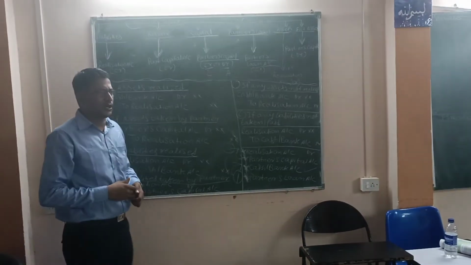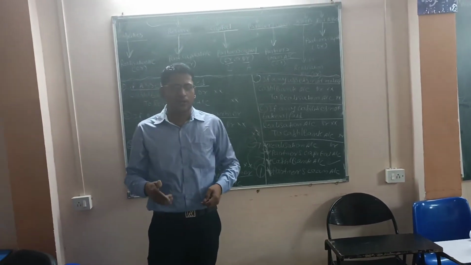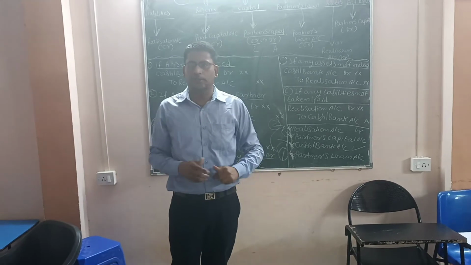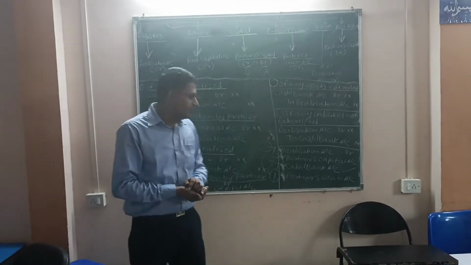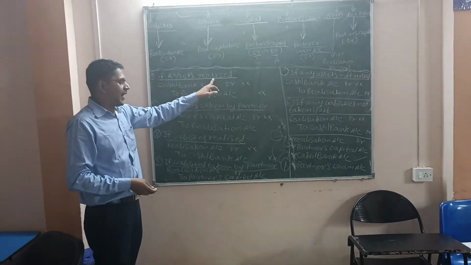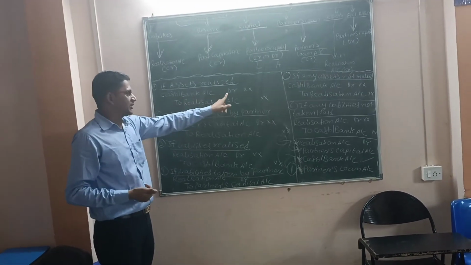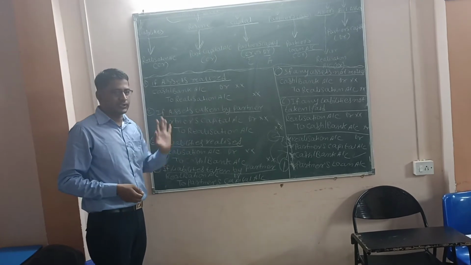Realization account means what? Realization account is our nominal account. Means debit all expenses, losses, credit all income, gains and profit. It's the same here. If we sold our asset, then we are going to receive some money, then cash or bank account is debited and realization account is credited.